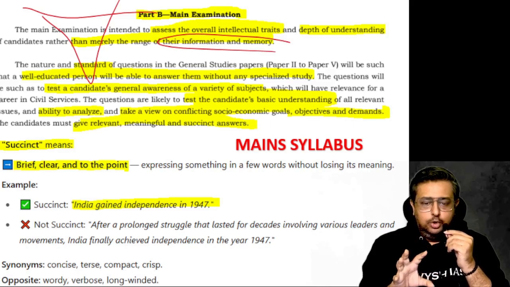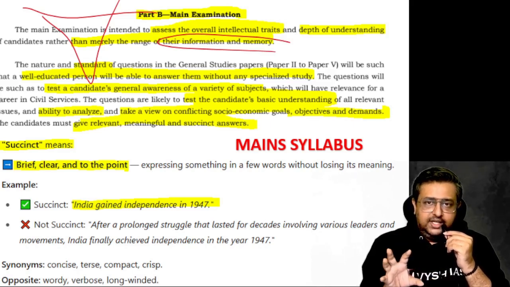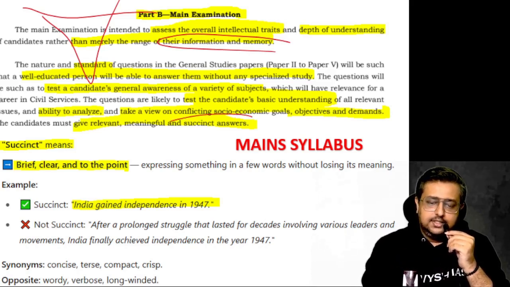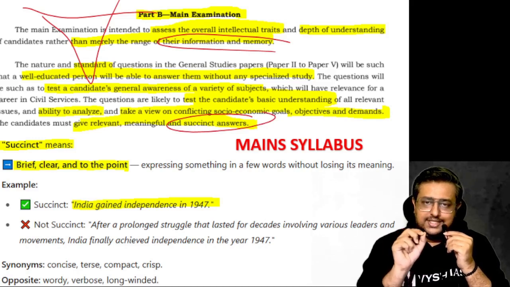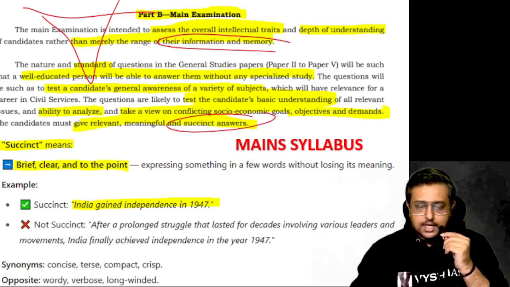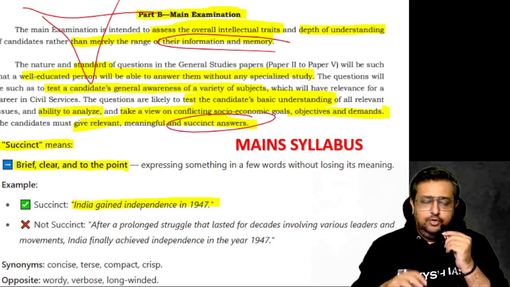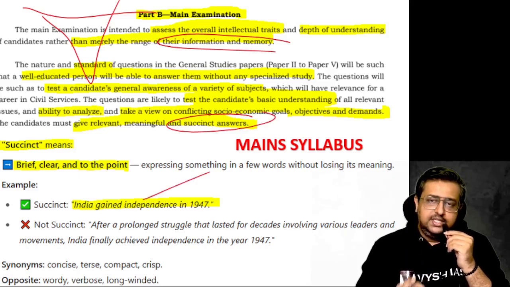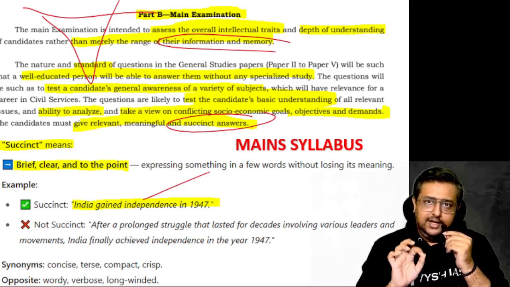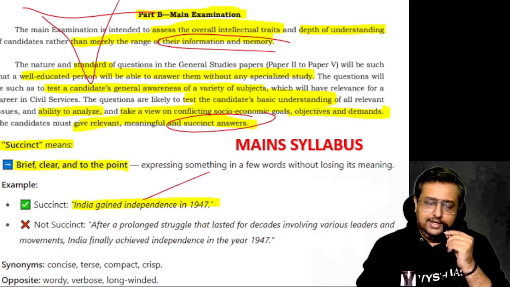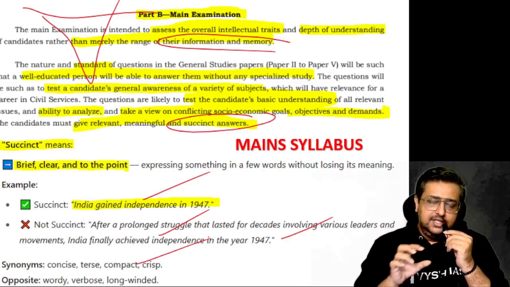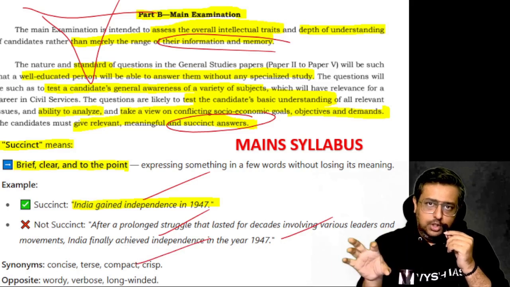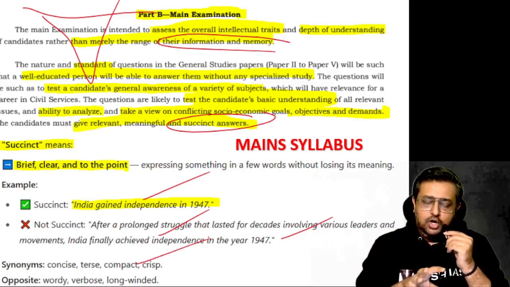But your answer should look very simple. It should not look very complicated or very technical. Also, if you see, successant answers. This word successant is like success and all. That's how it's pronounced, successant. So this means if you have to write something like India gained independence in 1947, write like that only. Don't over-decorate it like, after a prolonged struggle that lasted for decades involving various leaders and movements, India finally achieved independence. Just to fill the word limit, or just to act cool, or just to show your English proficiency, you should not write this way.